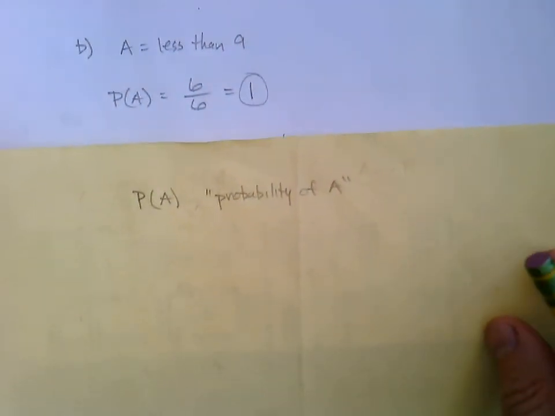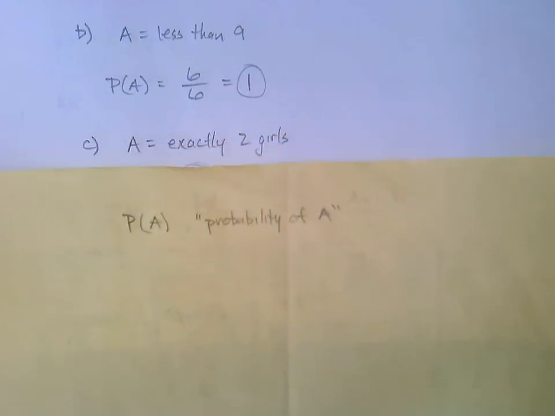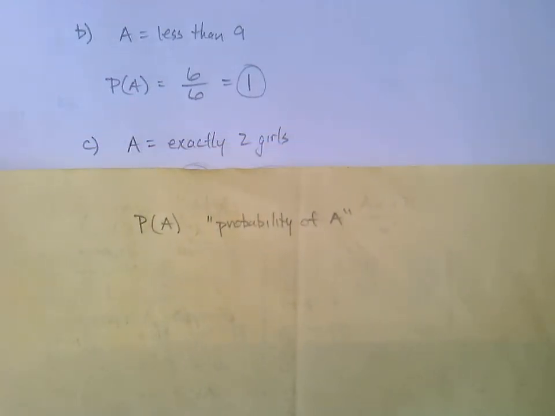Okay, moving along. Part C, going to the family. In a family of 3 children, exactly 2 are girls. I told you guys that's my family. I have 2 girls and 1 boy. Girl, girl, boy. What is the probability of that happening? In a family of 3, that exactly 2 would end up being girls. Now here, any 2 could be girls, and the boy could be whichever one.